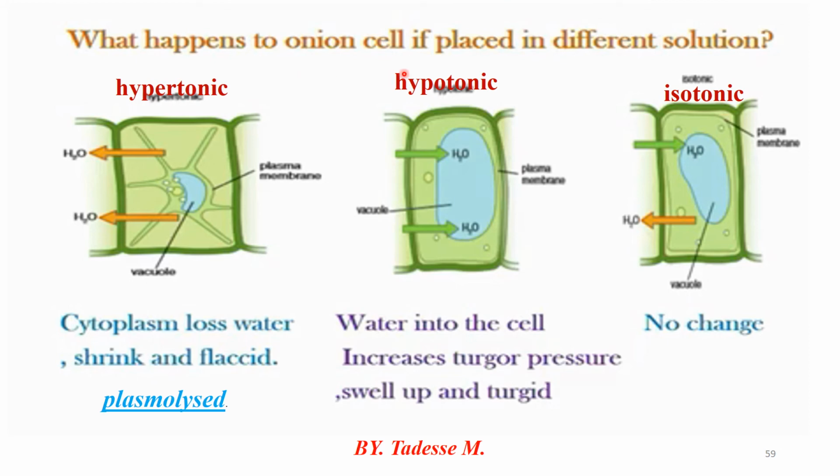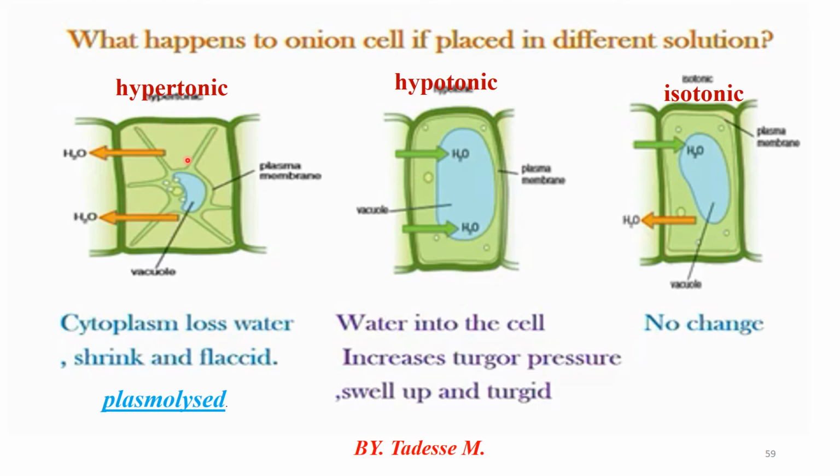What happens to an onion cell if placed in different solutions? Onion cell is a plant cell. Look at the difference between hypertonic, hypotonic and isotonic solution. The onion cell is placed in hypertonic solution, the same as the other cell.